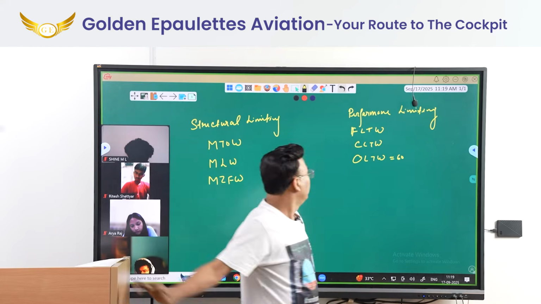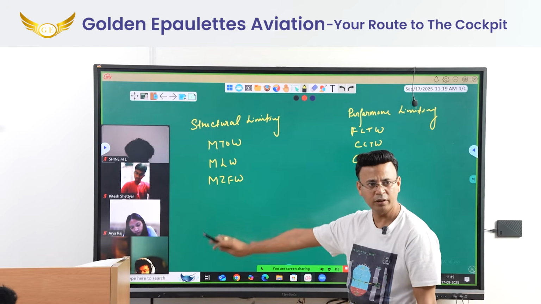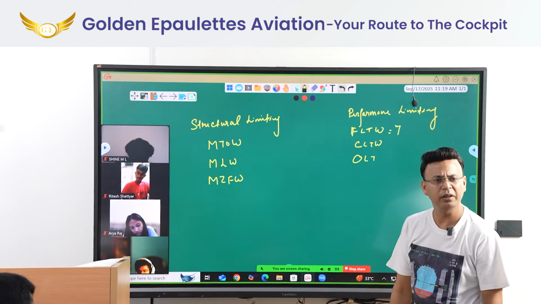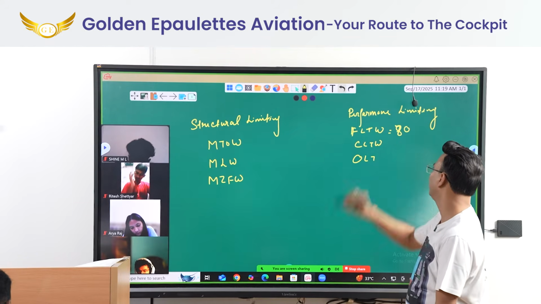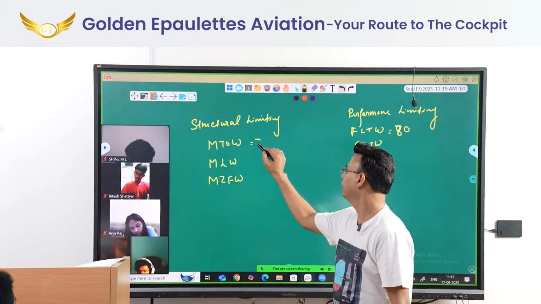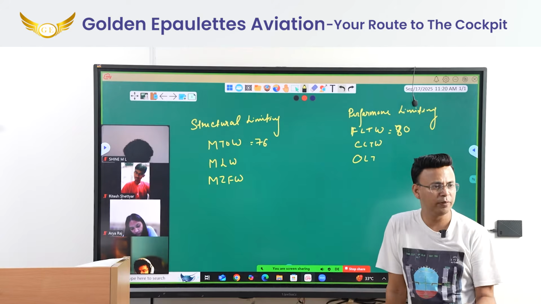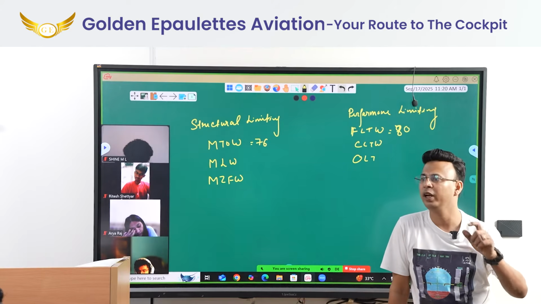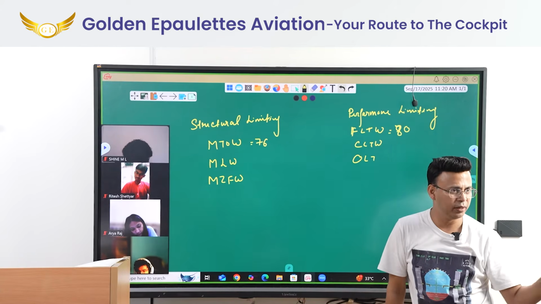Now, whatever is the lowest from structural limitation: big runway, a lot of field length available, so field limiting weight is 80 tons, and max takeoff weight is 76 tons. Which one will you carry? 76. So what do you call it today? Your weight is limited by structure. It is a structural limit, right?